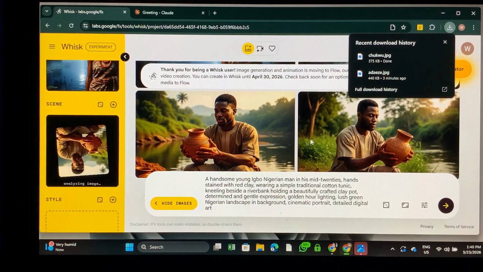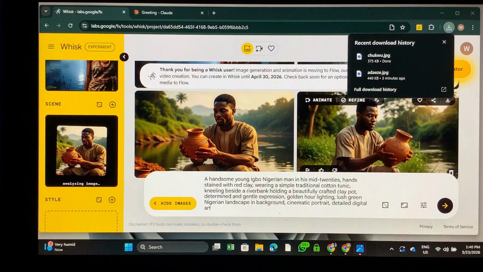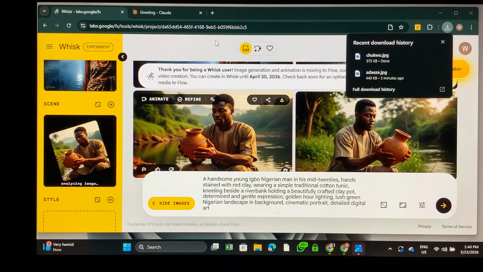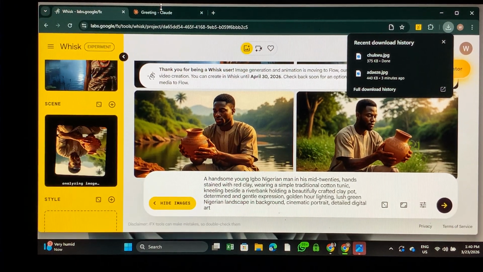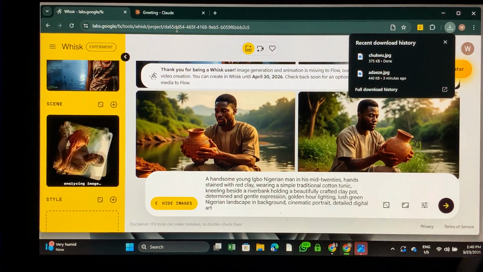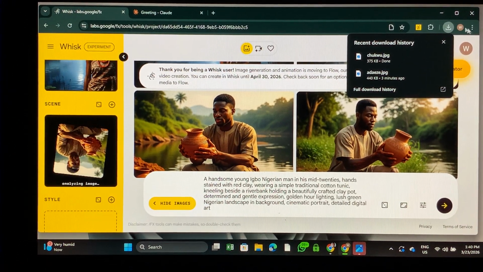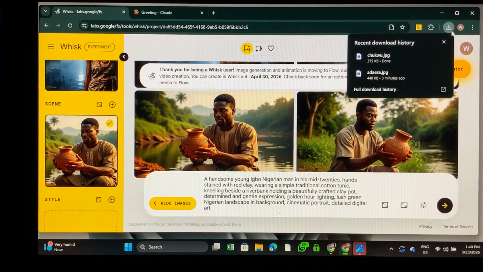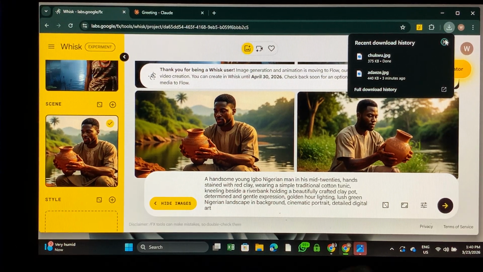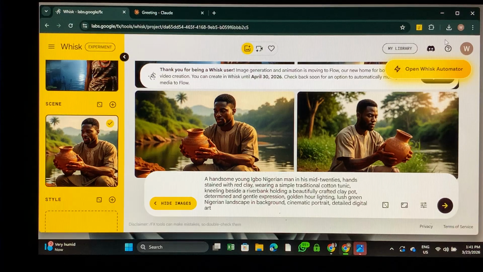Now if you want to, you can also generate the others. You can see we still have more to generate, but for the purpose of this video, I'm just going to be generating two right here. So that is the two that we need here. You can do the same, even if it's 5, even if it's 10.